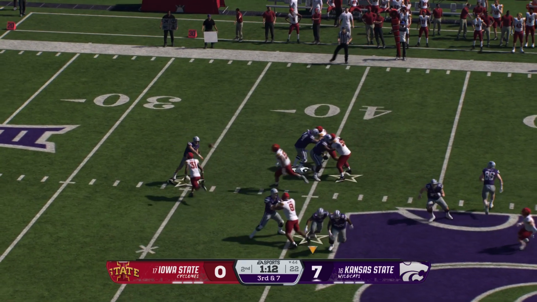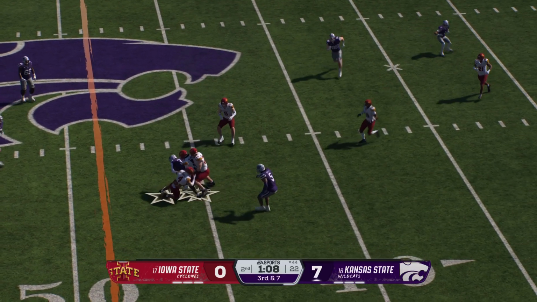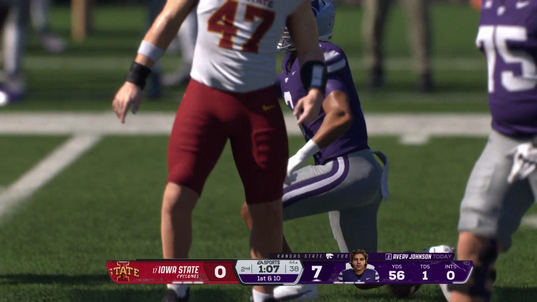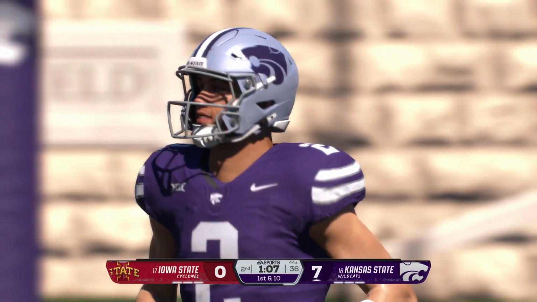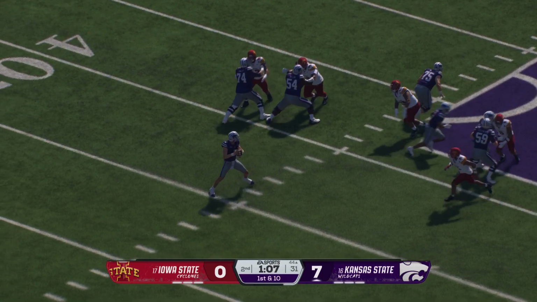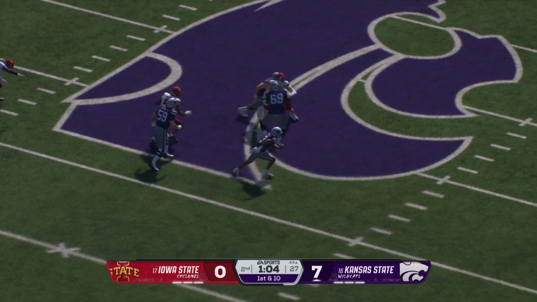Drops back, needing a 3rd down completion here. Looking to set up a screen pass here. And they do pick up 1st down yardage. Set up now at the 44. Offense does a really nice job of timing up this screen pass, using the defense's aggression against them here, and the back's able to navigate his way for a 1st down.